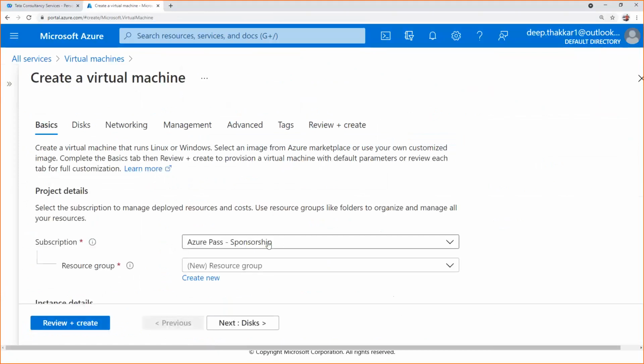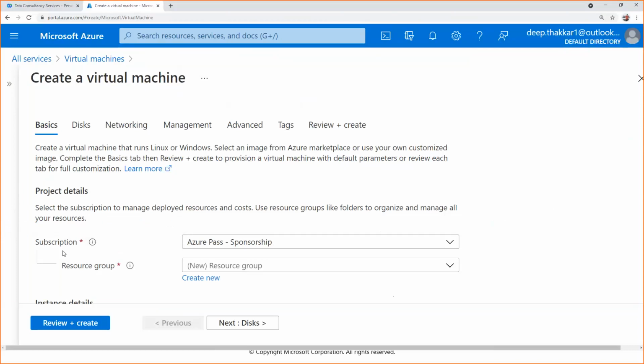So it is asking me the subscription, like how we have Tata Sky, the Airtel DTH, everything. For that, we need to select, we should have one subscription, right? So for using Azure services also, we need some kind of subscription. When you create a free account with Microsoft Azure, you will get free tier access.